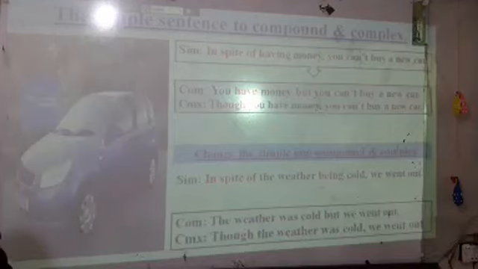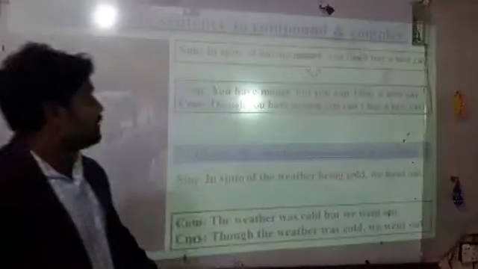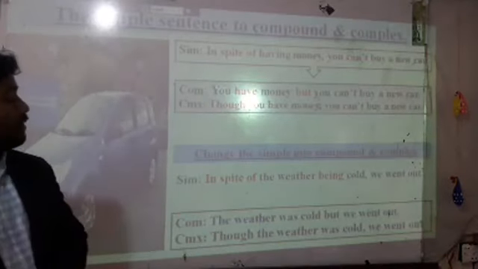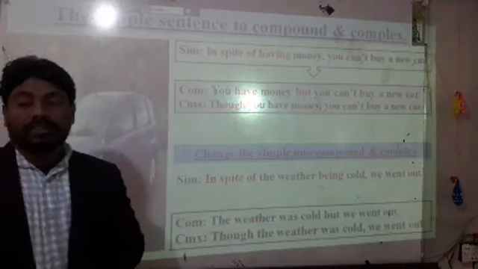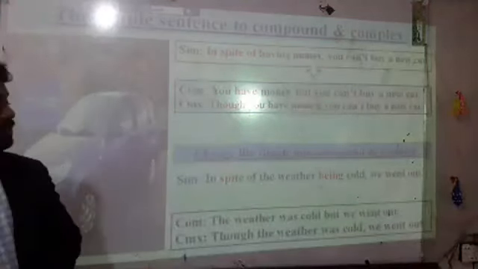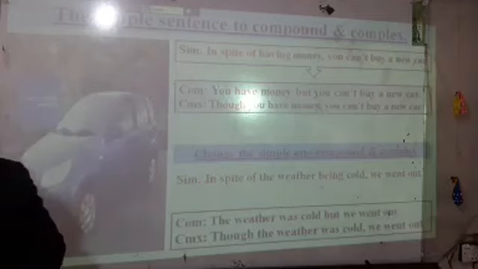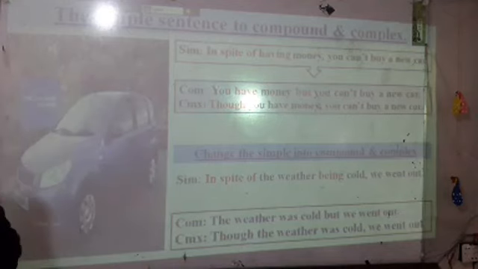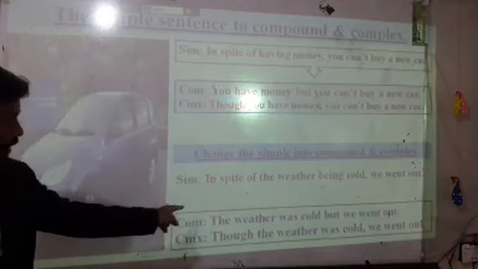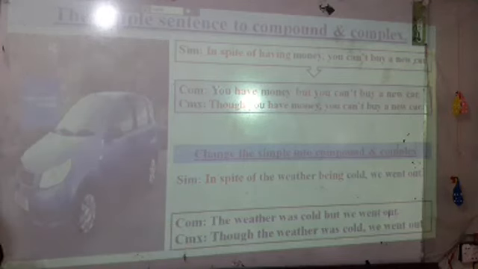Again, another example. In spite of the weather being, look at this sentence, the subject is different. Look at the subjects: the weather and he. When you find that the subject is different, then you must use two subjects. In the first sentence use the first subject and in the second sentence use the second subject. In the previous examples the subject was similar, but in the last example the subjects are different.